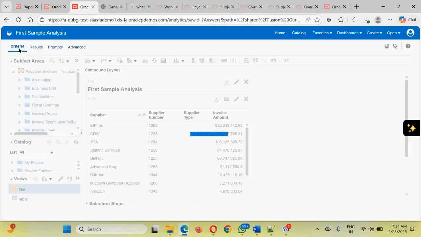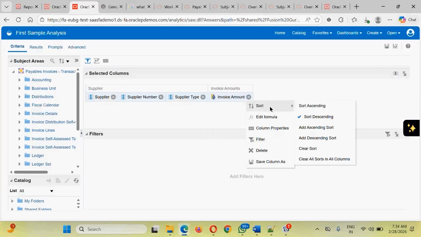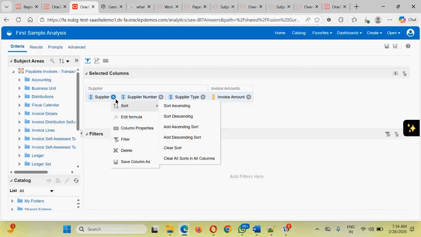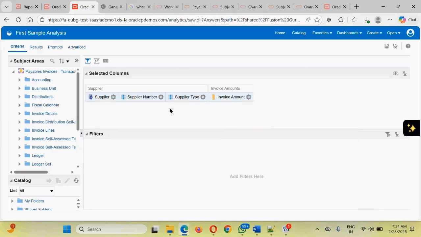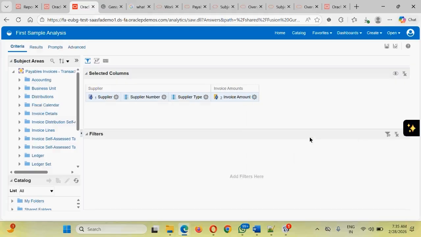If you don't want to keep the sorting, go to the criteria section, click onto this again, go to the sorting section, and click onto clear sort. It will be deleted. Guys, you can add sorting not only onto a single column but multiple columns also. I want the sorting based on the supplier. First it should be sorted in ascending order, and then the data should be sorted based on the amount column in descending order.